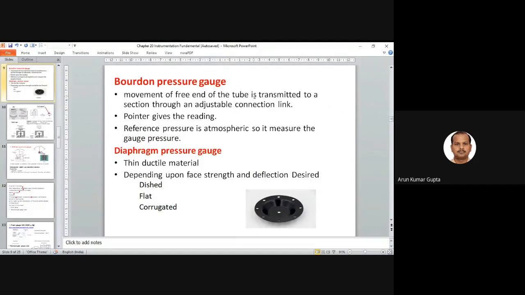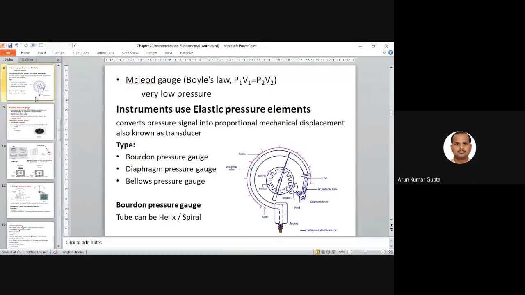Movement of the free end of the tube is transmitted to a section through the adjustable connection link. The pointer gives the reading. Reference pressure is atmospheric, so it measures the gauge pressure. So this is the open end, and it is connected with the adjustable link. When we insert the pressure, it will push this, so there will be movement, so the needle will move and it will give the pressure.